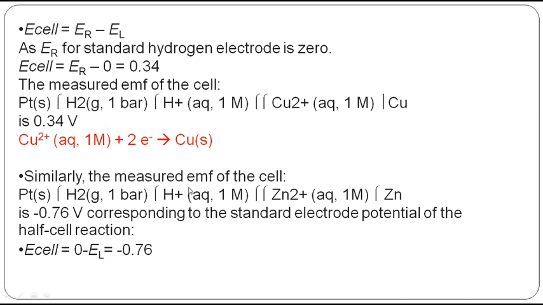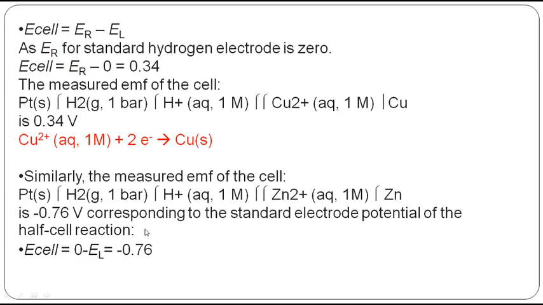Got it? Similarly, when zinc is connected to platinum, what is the value? 0 minus E left, or 0 minus 0.76, that is minus 0.76. Got it? So when you connect it with copper, you will get 0.34 because copper is acting as a cathode here. 0.34 minus 0. 0 means what? Potential of the hydrogen electrode.